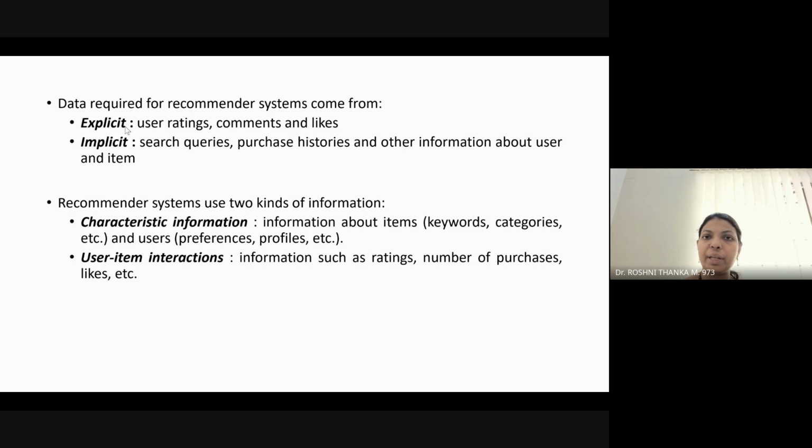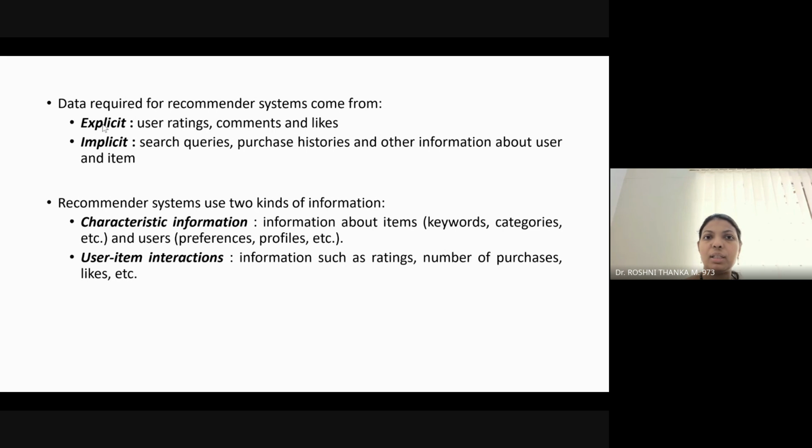How do we get our previous history and preferences? One way is explicit data, from the comments we give, or the ratings, or the likes we give on YouTube. It will understand that this kind of video, or this kind of movie, or this kind of product is liked by you. That is the explicit data available for the recommendation system. What is implicit recommendation?